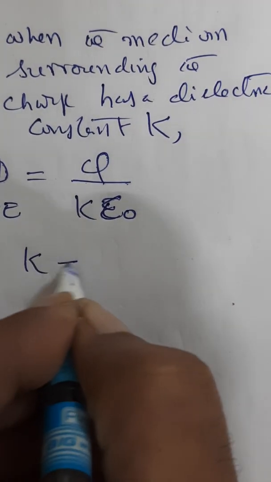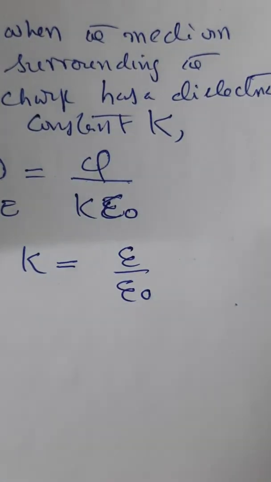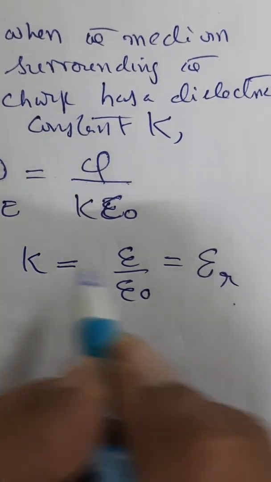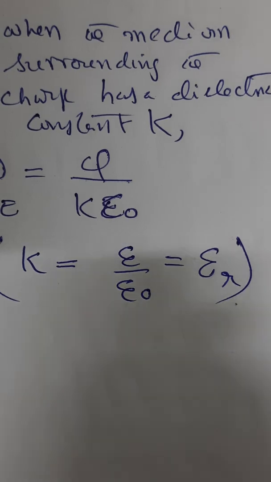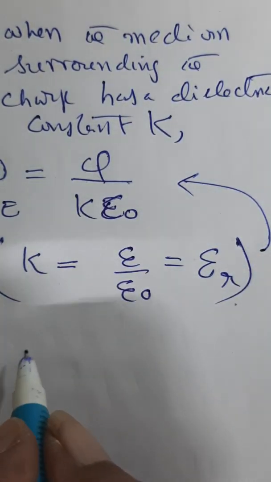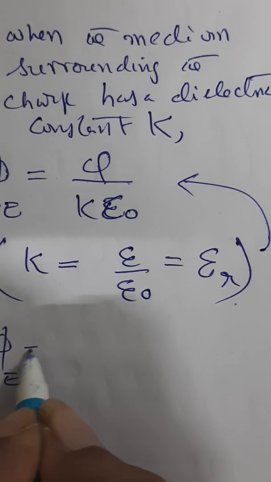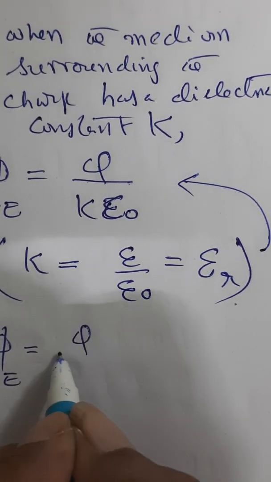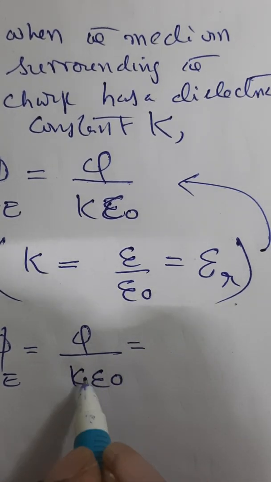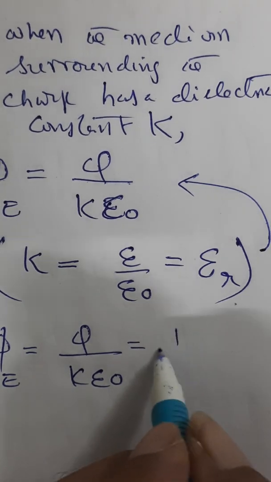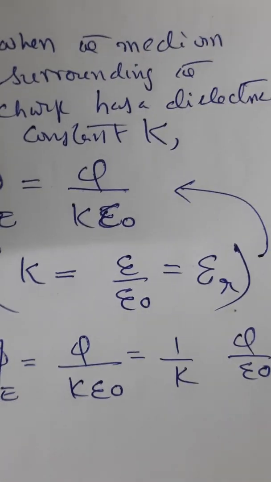Now what is K? K is nothing but epsilon by epsilon naught, which is nothing but relative permittivity. We discussed last time. Now put this value here for K. Therefore, total flux, which is equal to Q by K epsilon naught, you can say 1 by K into Q by epsilon naught.